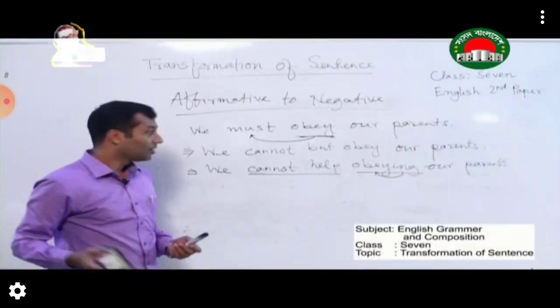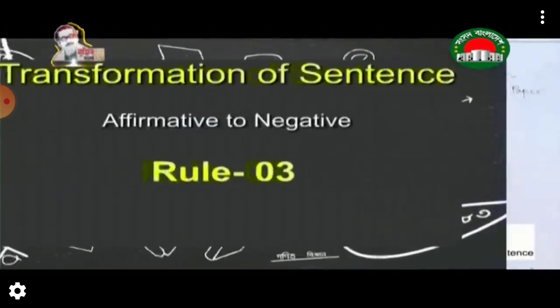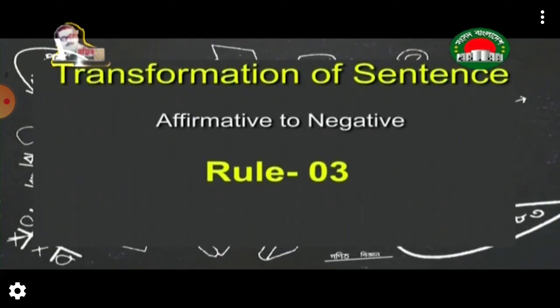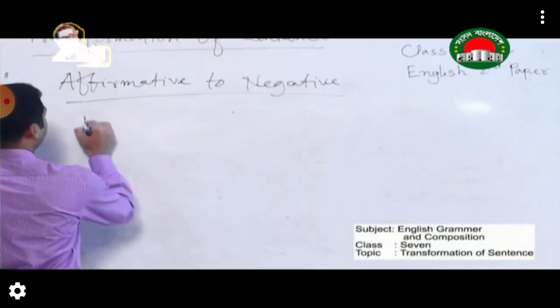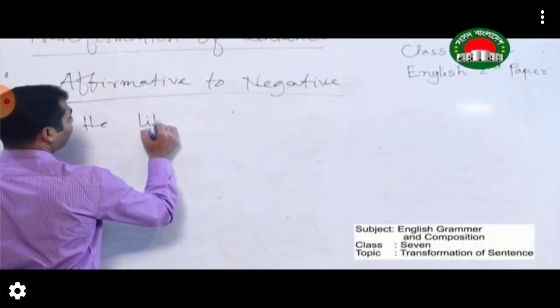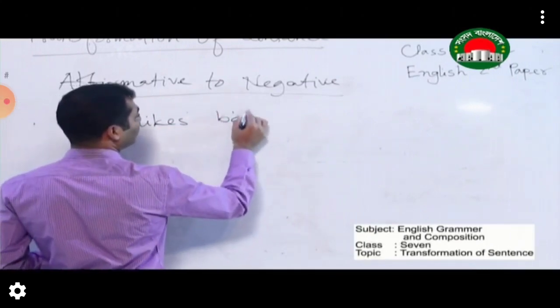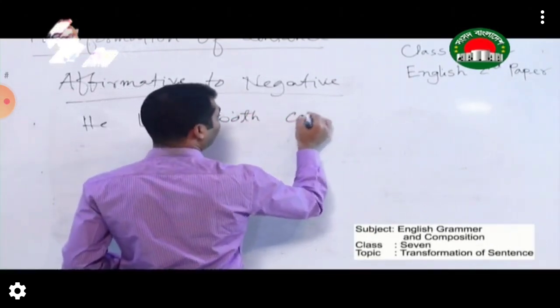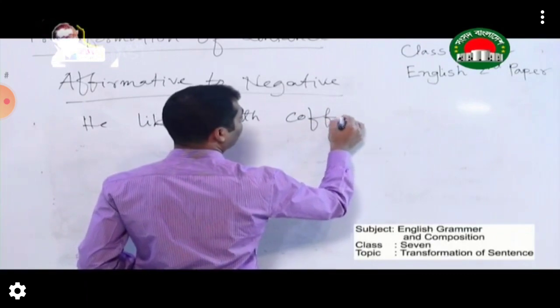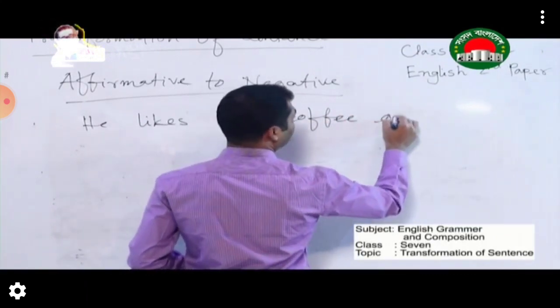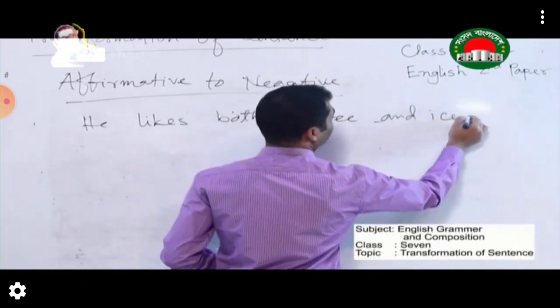Now come to the next rule. He likes both coffee and ice cream.